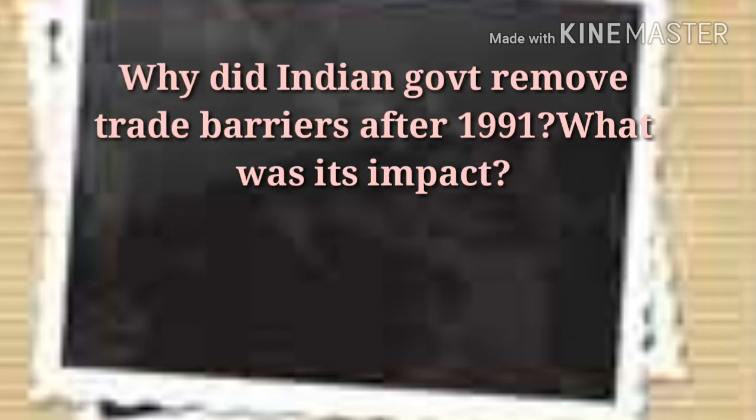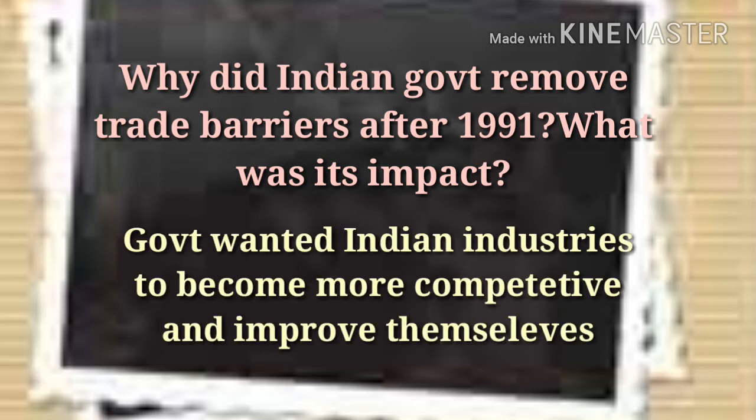Now let's see another question from globalization. Why did Indian government remove trade barriers after 1991 and what was its impact? In this question you have to write that government removed trade barriers after 1991 because it wanted to develop the competitive spirit among the Indian industries, and we adopted the policy of globalization and liberalization, and its impact was that Indian industries became more competitive and they wanted to bring about more improvement in themselves.